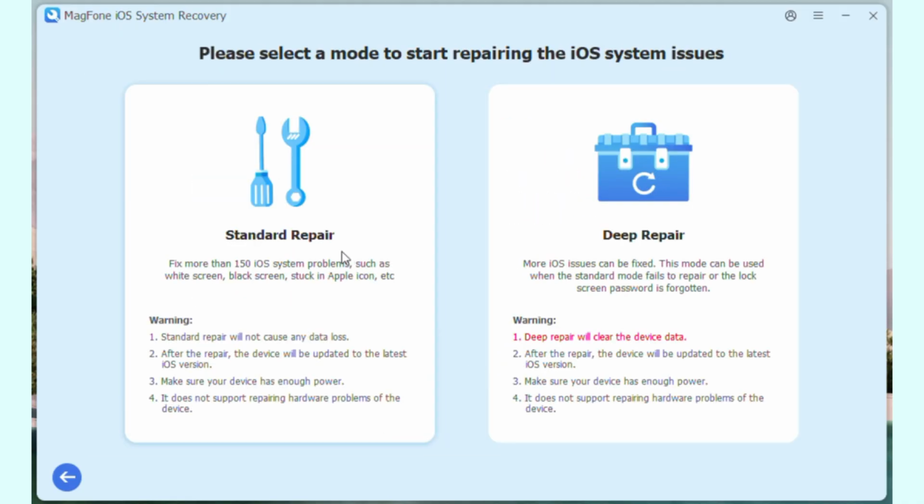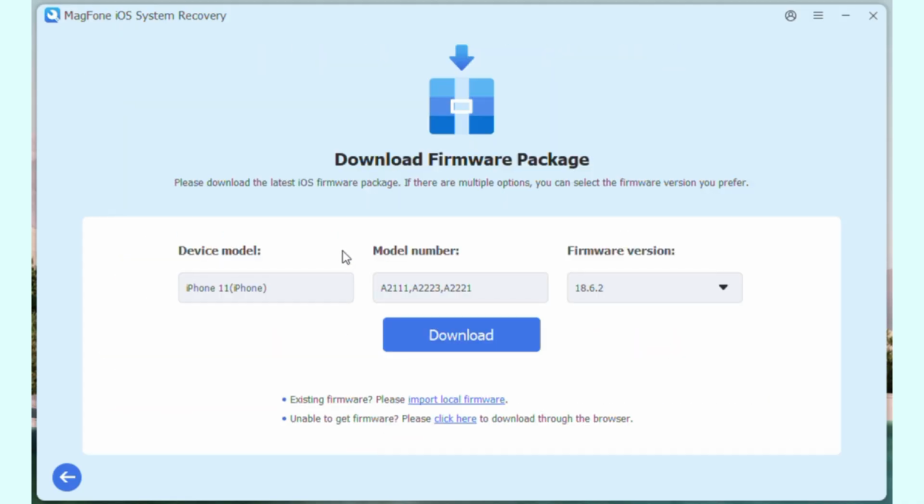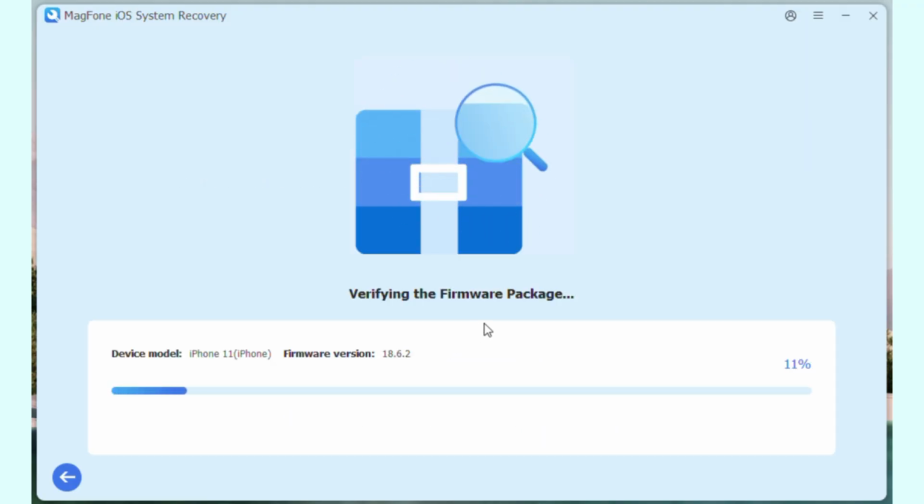Start. Choose Standard Repair. Your device will be detected automatically. Select a feasible firmware and download. After successful download, click Start Standard Repair. Wait for the program to fix your iPhone. Click Done to finish.